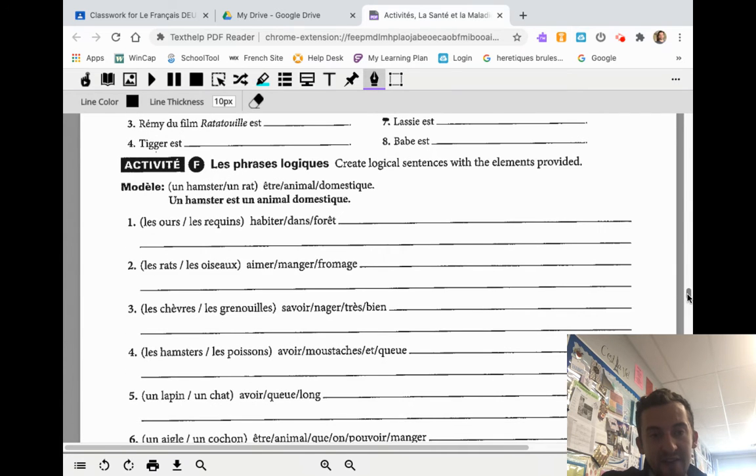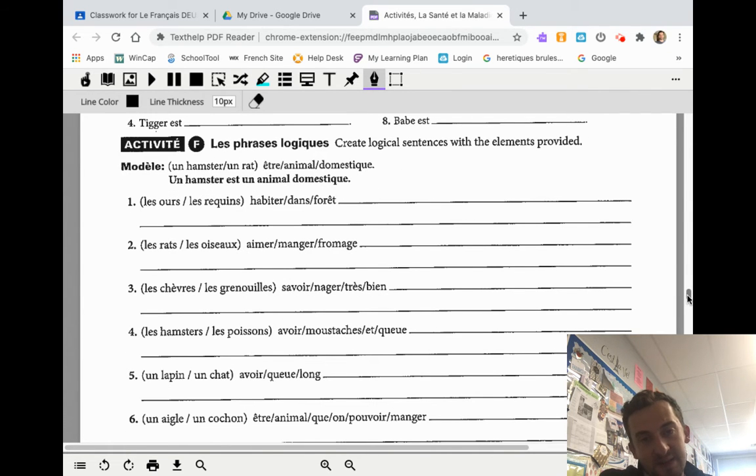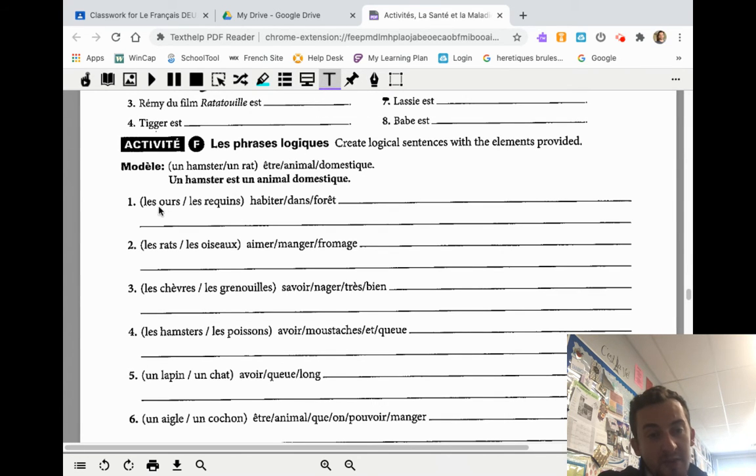Okay, activité F, les phrases logiques. Create logical sentences with the elements provided. So, you've got un hamster or un rat, and then you have is a pet. D'accord. So you have to use the adjective domestique to make animal the word pet. So you have to choose between the two animals and then finish the sentence. So you have here lives in a forest. So bears or sharks. I'll let you do that one because the next one is a little more complicated.